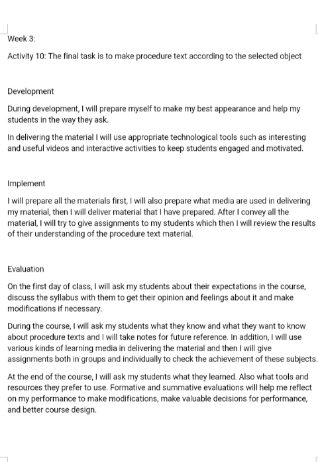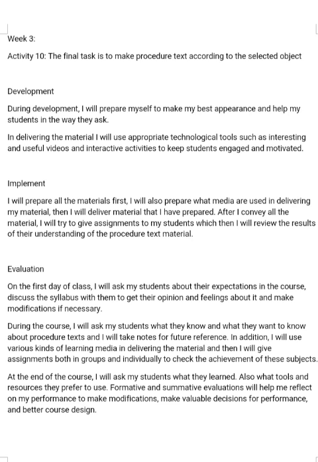Development. During development, I will prepare myself to make my best appearance and help my students in the way they ask. In delivering the material, I will use appropriate technological tools such as interesting and useful videos and interactive activities to keep students engaged and motivated.